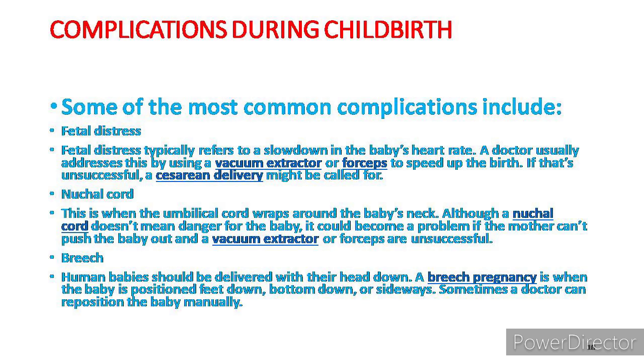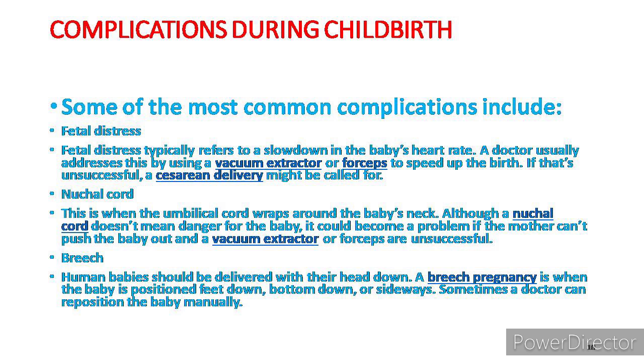Okay, there are many complications during childbirth. A number of complications, like fetal distress and nuchal cord, are also seen in many women. Among the most common complications, fetal distress typically refers to a slowdown in the baby's heart rate. A doctor usually addresses this by using a vacuum extractor or forceps to speed up the birth, and if that is unsuccessful, a cesarean delivery might be called for, which is surgery to deliver the baby.